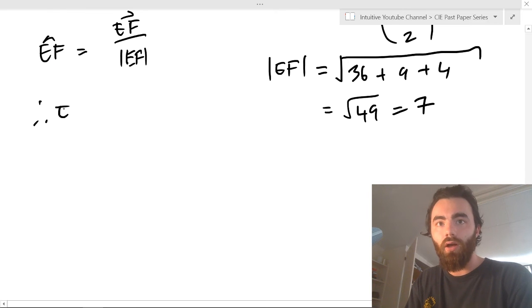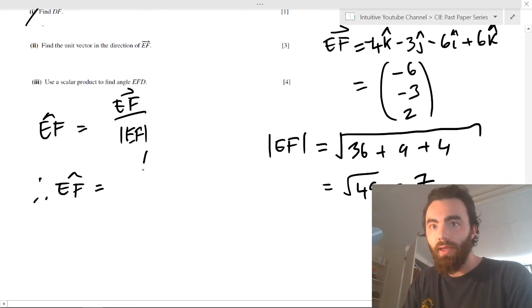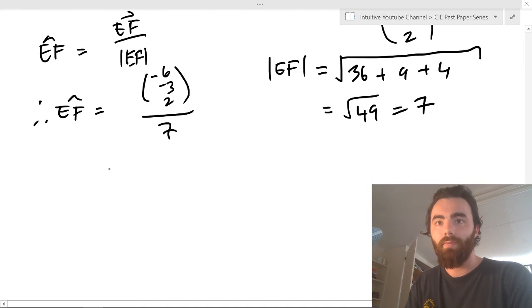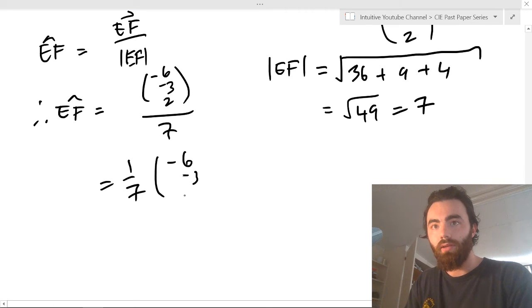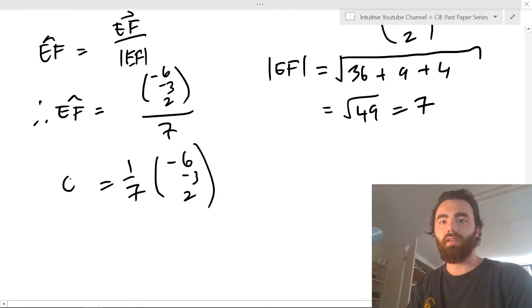So therefore, our unit vector EF is minus 6, minus 3, 2 over 7. So we can write it like this if you want. Make it look pretty. So that's your answer for that.